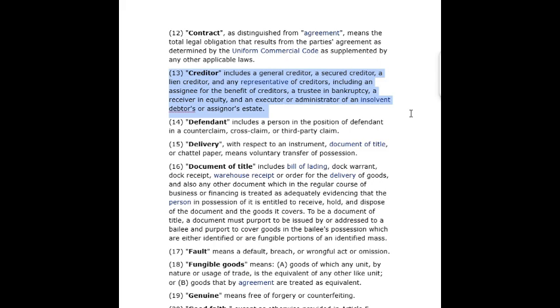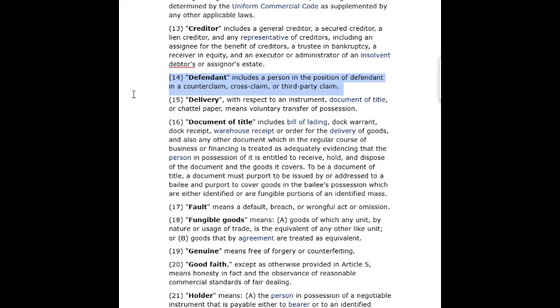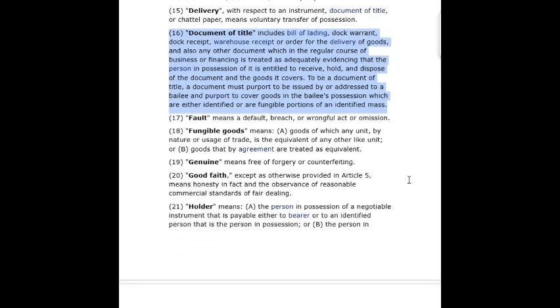13. Creditor includes a general creditor, a secured creditor, a lien creditor, and any representative of creditors, including an assignee for the benefit of creditors, a trustee in bankruptcy, a receiver in equity, and an executor or administrator of an insolvent debtor's or assignor's estate. 14. Defendant includes a person in the position of defendant in a counterclaim, cross-claim, or third-party claim.